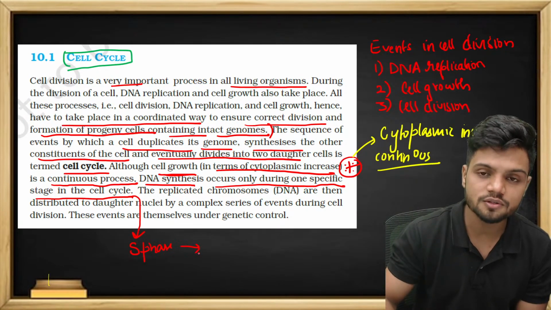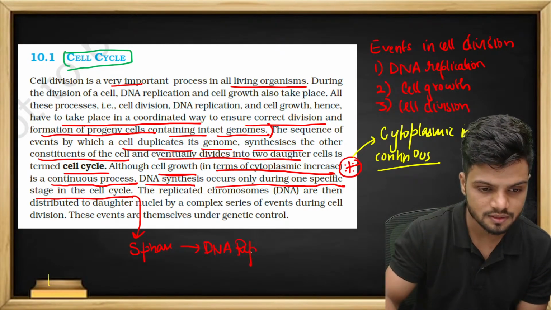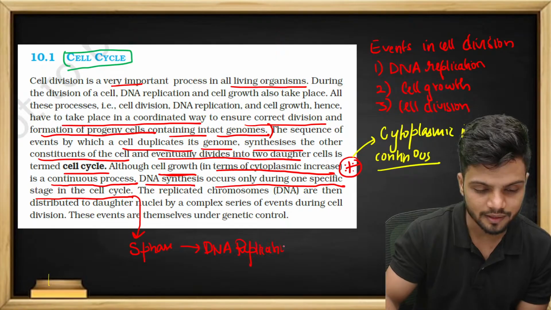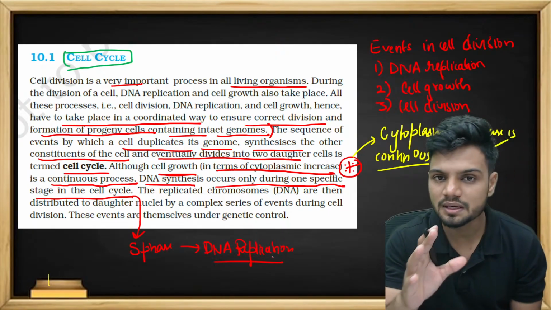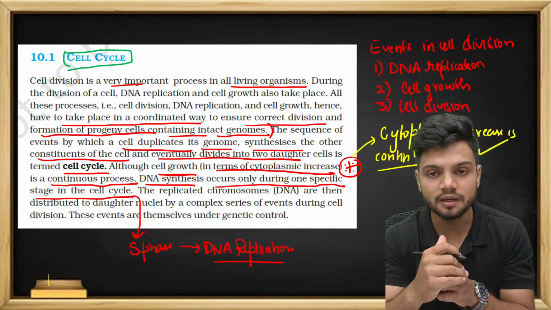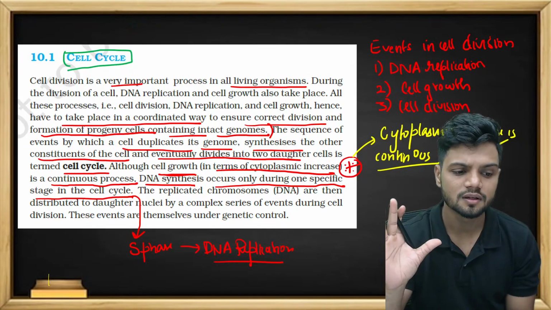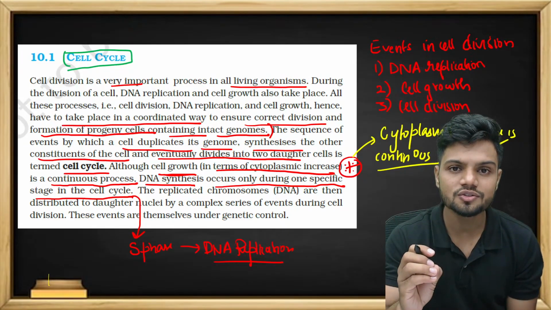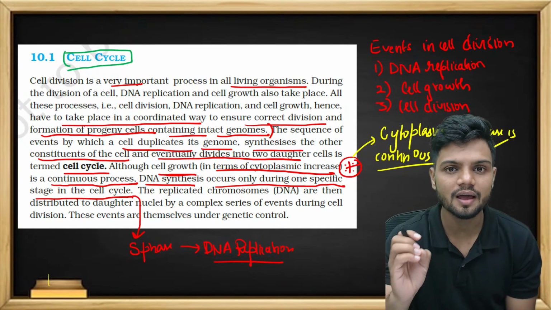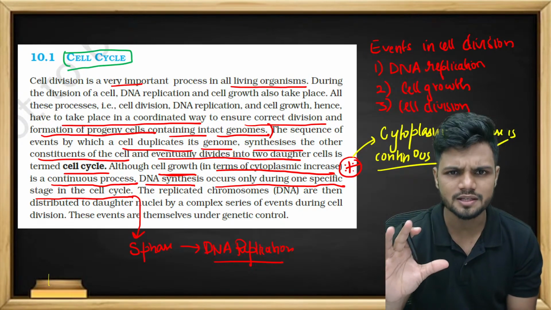Only in the S phase, students, DNA replication happens. At other times, DNA is not replicating. So understand this. The cytoplasmic increase will happen throughout the life cycle, but DNA replication will happen only in the S phase. Now, what is the S phase? We will learn in the next few minutes.